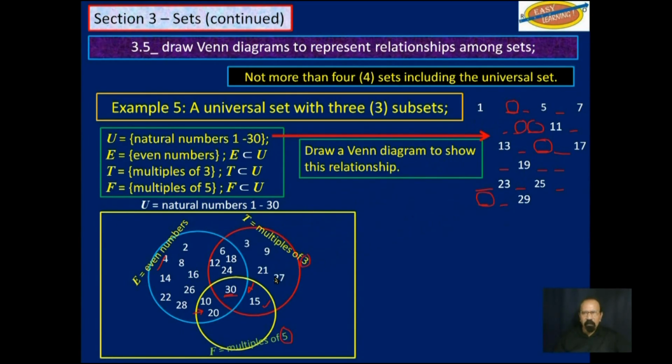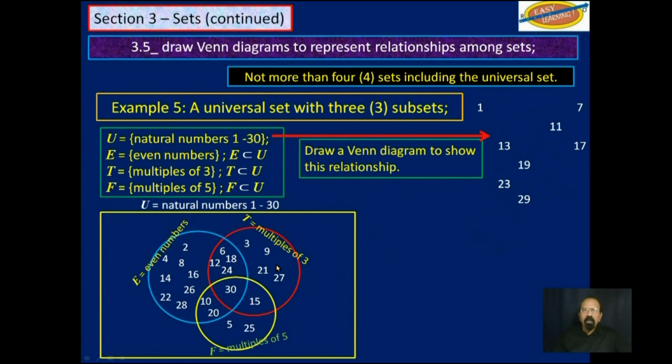We fit that in that position. Do we have multiples of 5 that we didn't fit in this yellow circle yet? Yes, there is 5 here. There is 25 there.